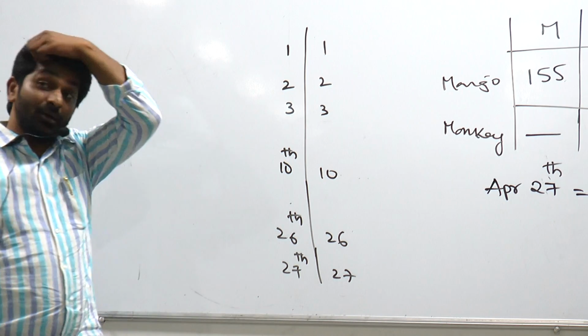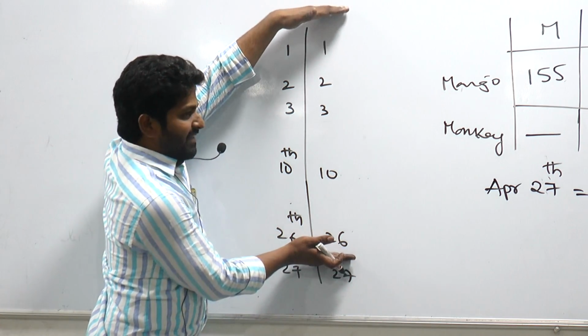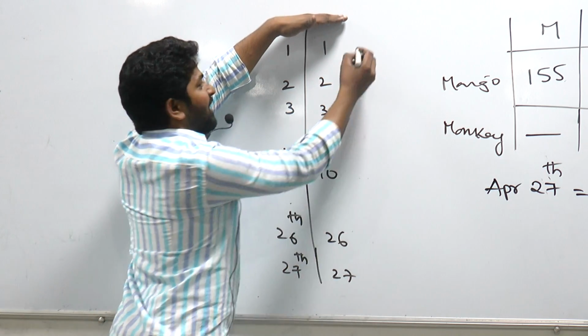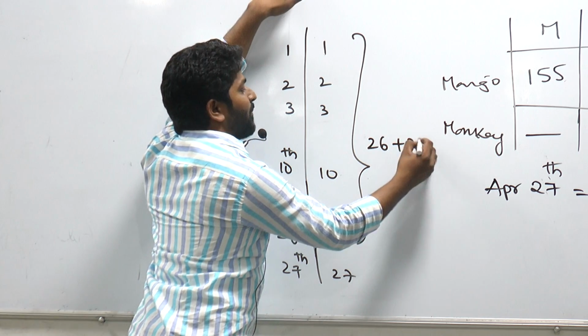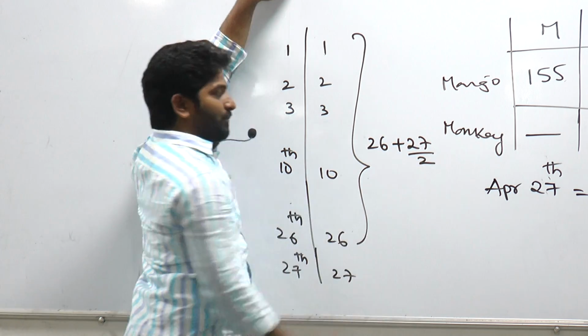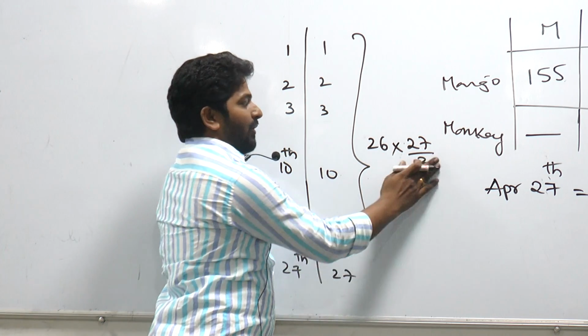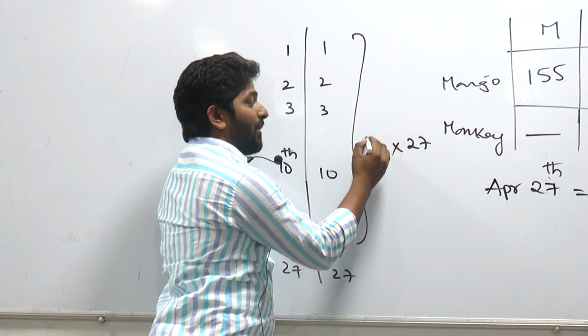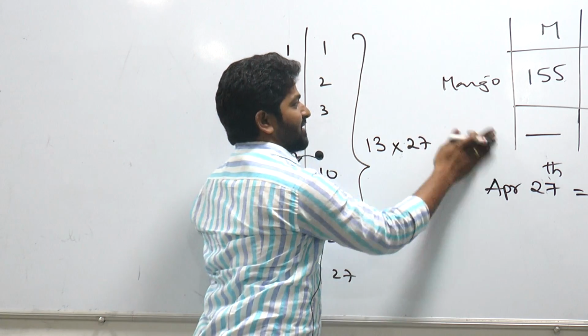Total number of mangoes consumed by the monkey for the first 26 days of April is n into n plus 1 by 2. Correct? 27, how many times? 13 times.